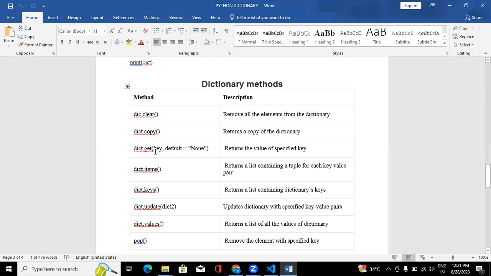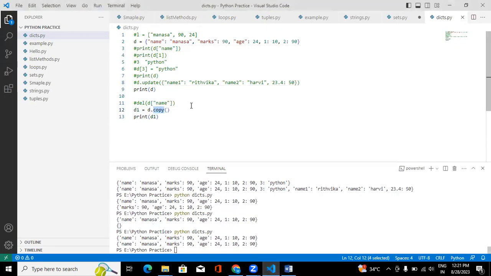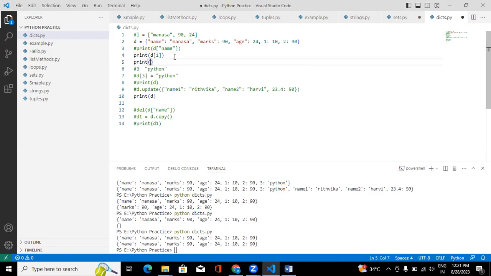Then you have get. Now we saw how to access the elements from a dictionary, but there is one more way. Let me show you the difference. Print. I don't have a key 3, right?